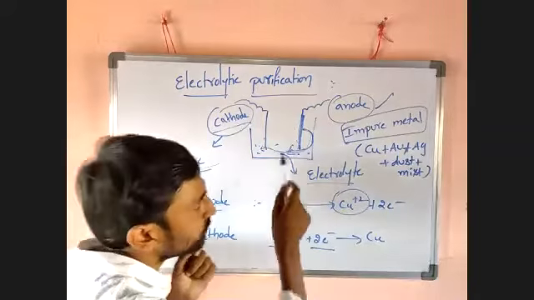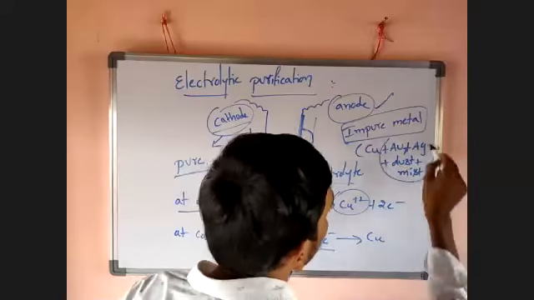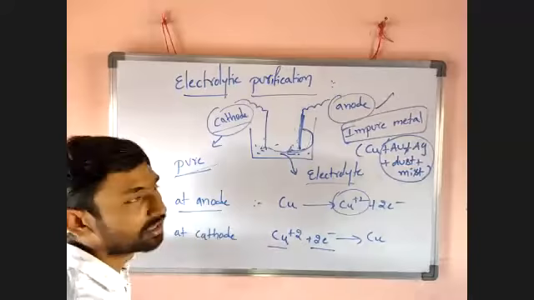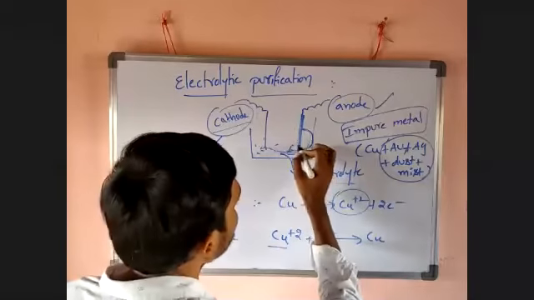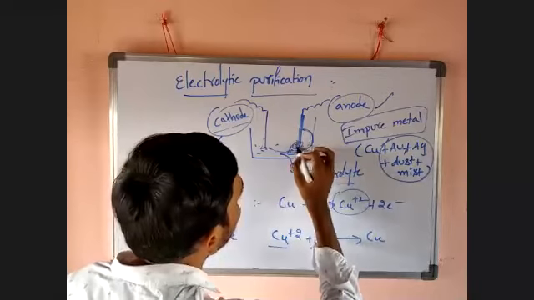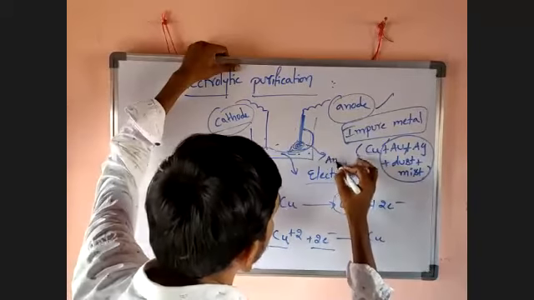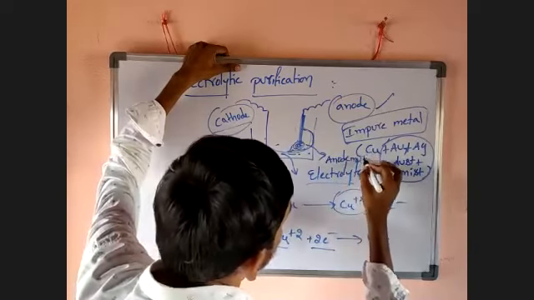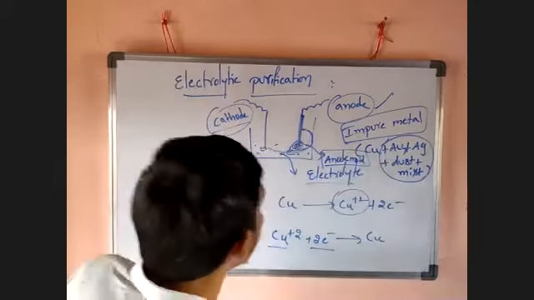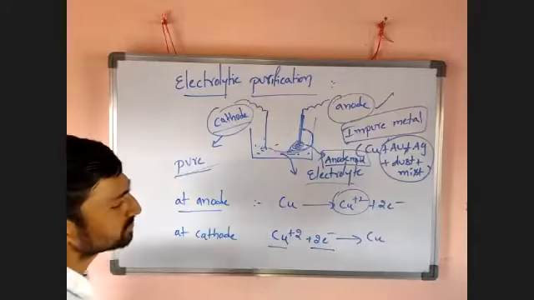And what remains here? Remaining are all these impurities, which settle at the bottom of the anode like this. It is called anode mud. So during this process, what do we get?